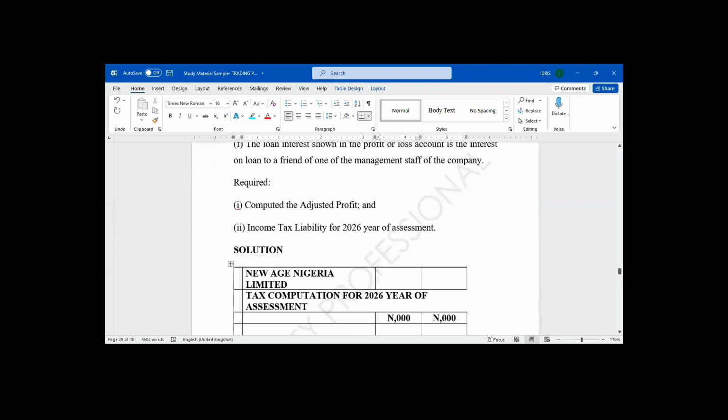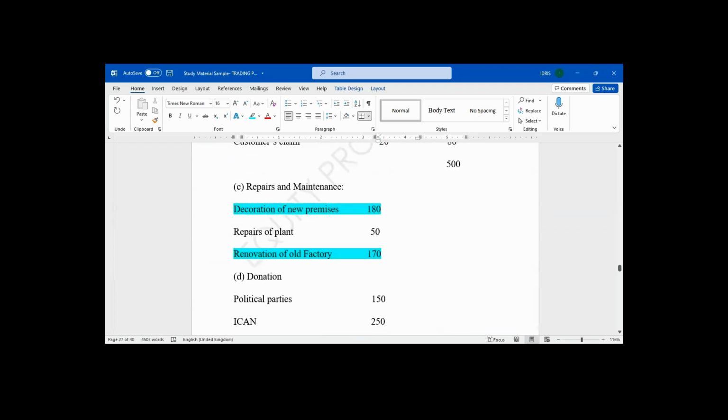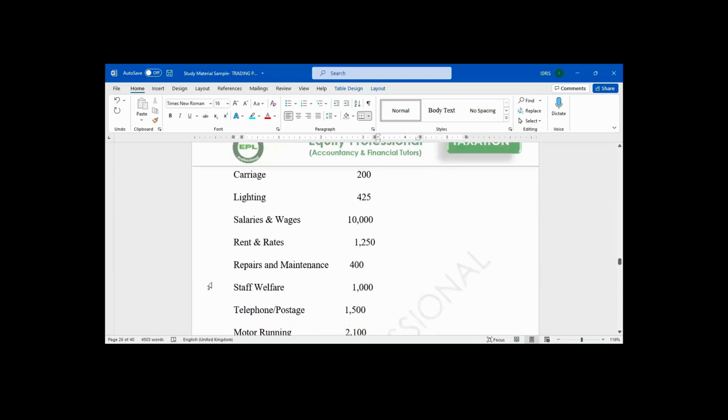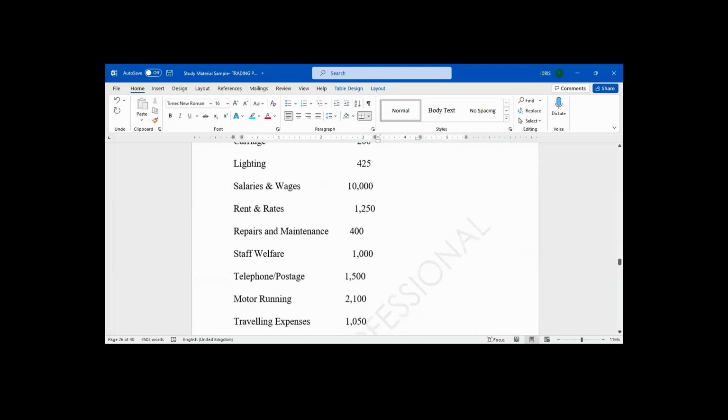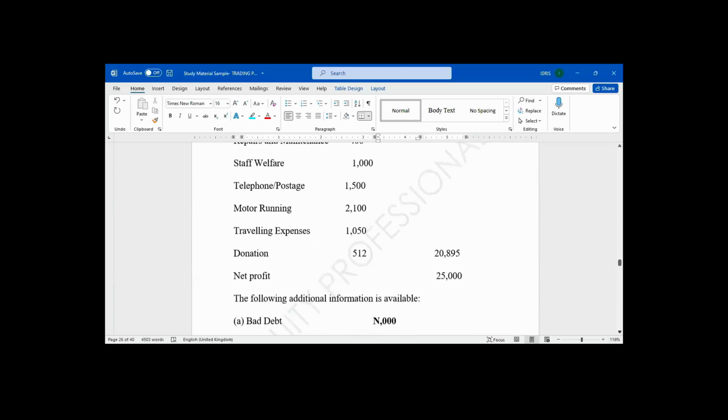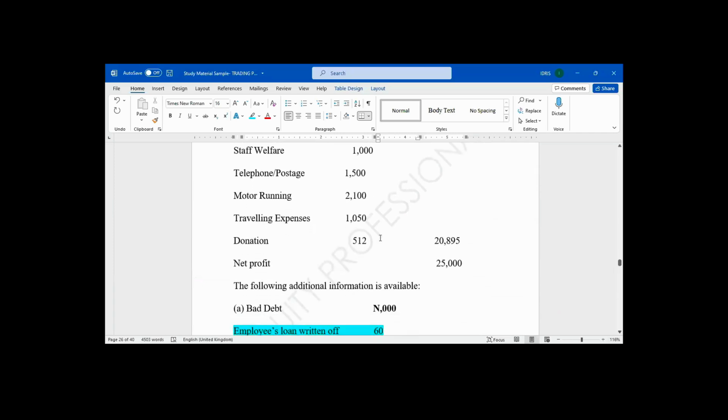After that, which other one? Staff welfare, is it allowed? It is allowed. It's for business. Telephone and postage is allowed. Motor running expenses is allowed. Transport, traveling expenses is allowed. Donation, is it allowed or disallowed?